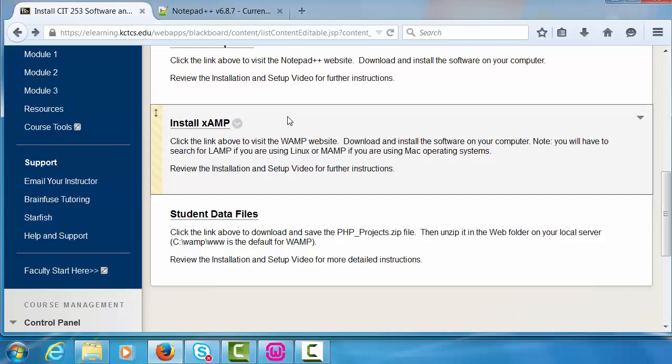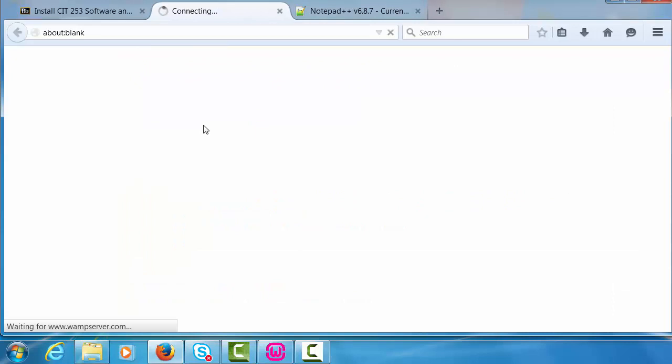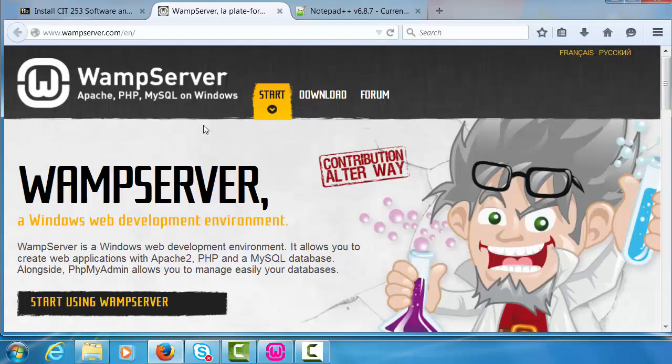The next step to set up your computer for this class is to install a personal web server. You'll install and configure XAMPP as a local server to test your scripts before submitting assignments. XAMPP is a package including the Apache web server, the MySQL database management system, and the PHP scripting engine.